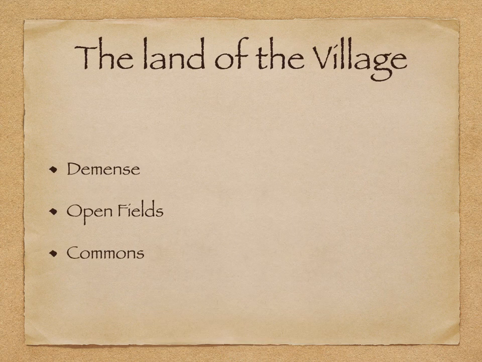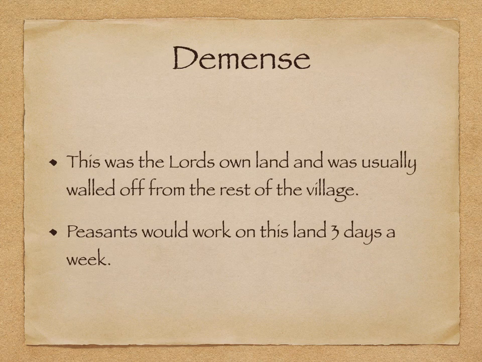So then what we're going to look at now, we've looked at some of the buildings, now we're going to look at the land of the village. The land within the village is usually divided up into 3 areas. So you have the Demesne, you have the open fields, and you have the commons. Now the Demesne, this was the lord's own land, and it was usually walled off from the rest of the village. Peasants had to work on the lord's land for 3 days a week. So anything that was on that land was the lord's.